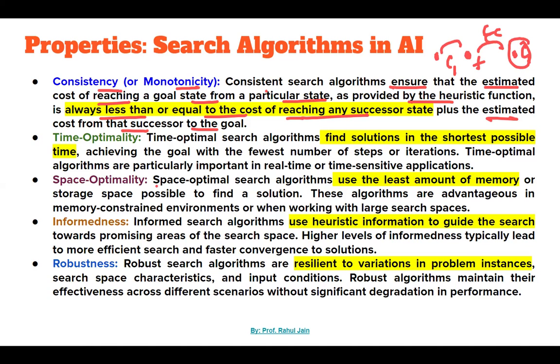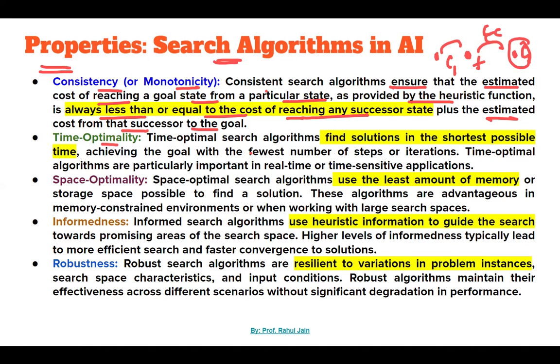Why are we discussing this theoretical concept? Because when we go to the actual search algorithms, these key terminologies will be used: consistency, admissibility, heuristic function, right? So we are learning in detail with the theoretical points, so that next time when we solve the problem, I will say this is consistency, this is time complexity, this is space complexity, so you should be aware of it, right?